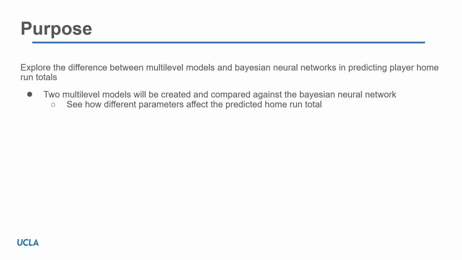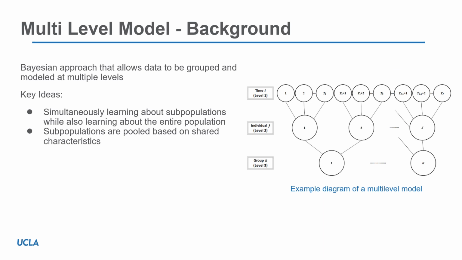of each. A multi-level model is a Bayesian approach that allows data to be grouped and modeled at different hierarchical groups. These hierarchies, or grouping of the data, are what make a multi-level model so powerful. The key idea of a multi-level model is that it is able to simultaneously learn about subpopulations of a dataset while also having learned about the entire population of said dataset. These subpopulations are then pooled together by shared characteristics.